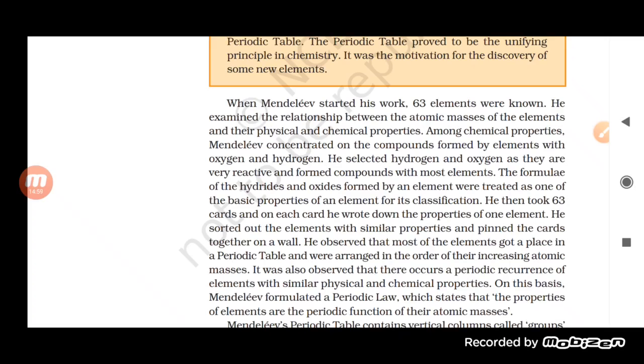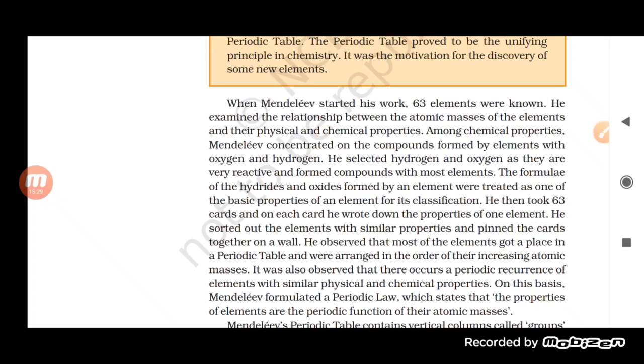First of all, he found out the different chemical and physical properties of the elements, wrote all these on cards, arranged all these cards on a wall, and then started grouping them according to their properties and pinned the cards together.